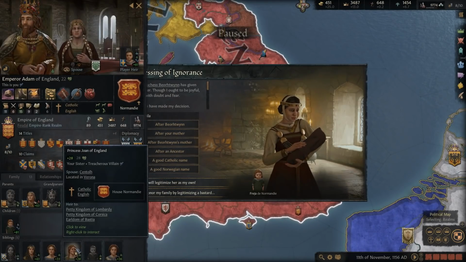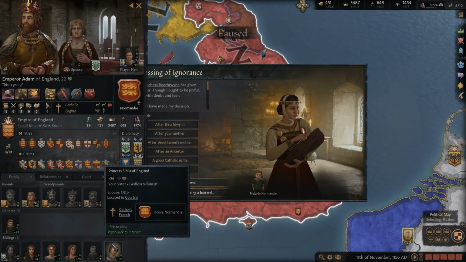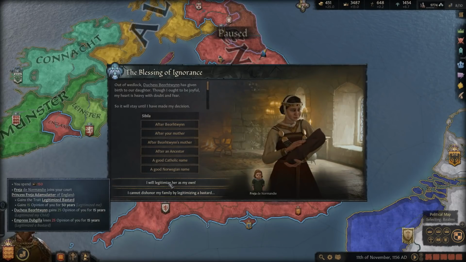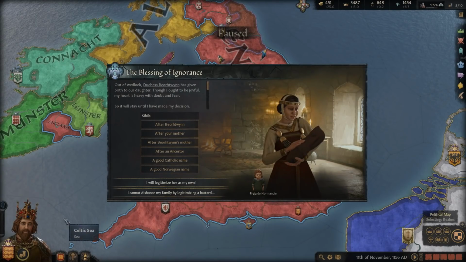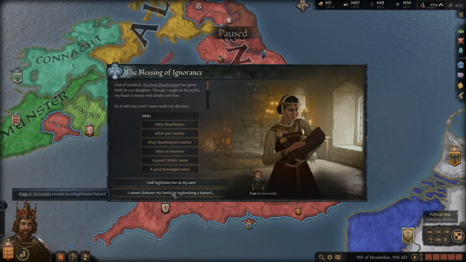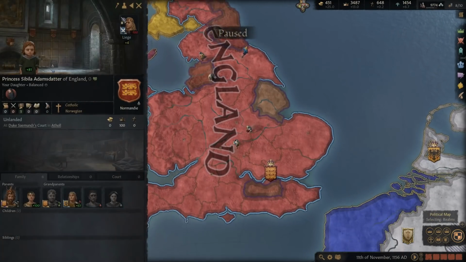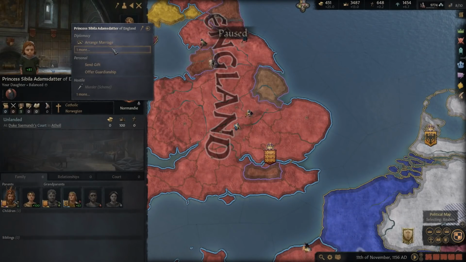So we have Ailey, we have Elizabeth, and Joan, and Sibylla. Maybe our youngest sister is our favorite? Yeah, that's what we'll call her, after our youngest sister. But we'll say she was our favorite. And we won't be legitimizing her. So we had our first daughter. Excellent. So I'll probably bring her to court if she's not already.